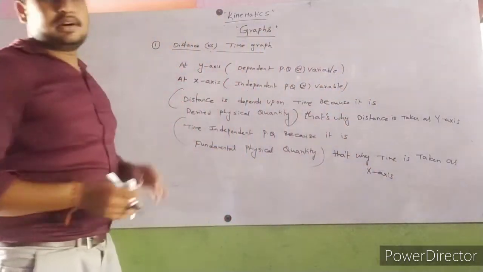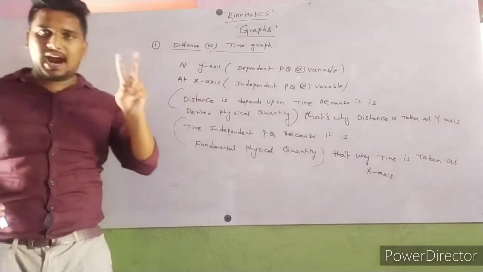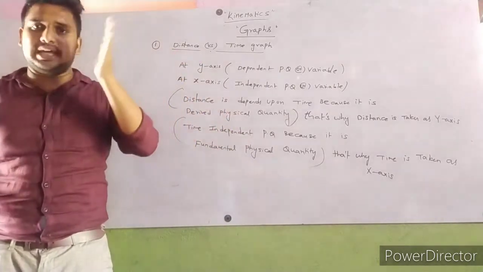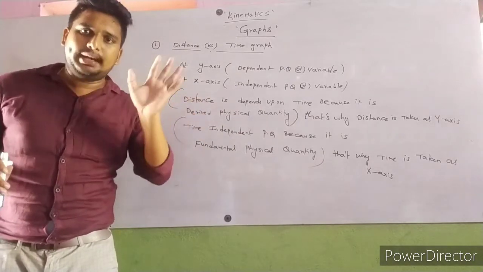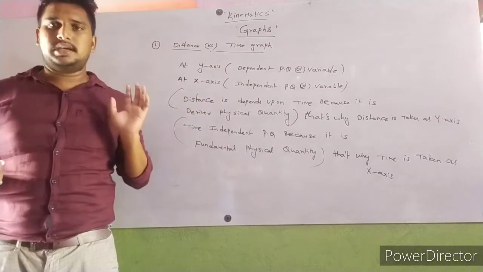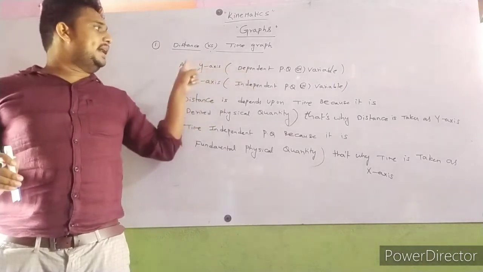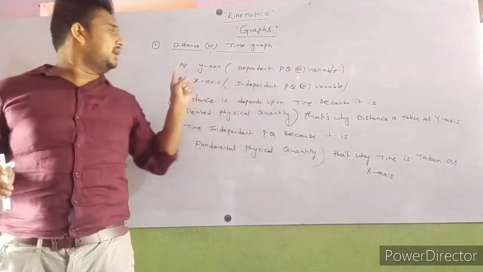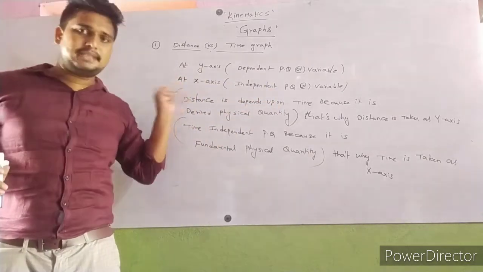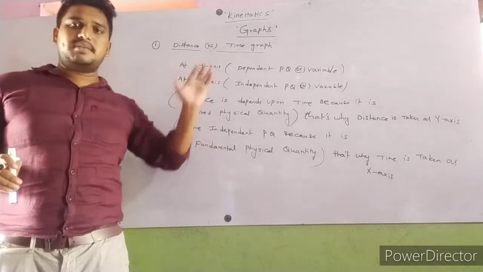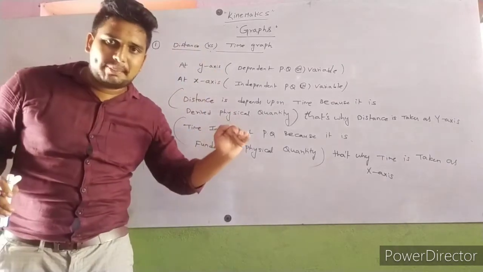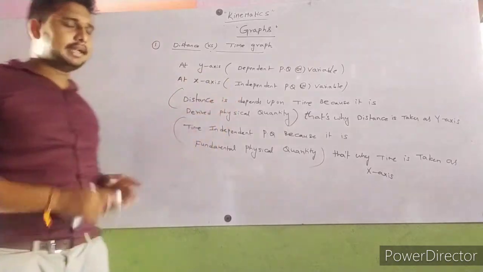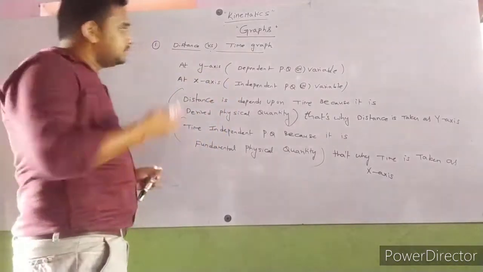Okay, so one thing is clear. We have two physical quantities. Which one is taken on x-axis? Which one is taken on y-axis? Based upon independent and dependent values. Dependent physical quantities represent y-axis. Independent physical quantities represent x-axis. Here, distance is a dependent value. That's why we take it on y-axis. Time is an independent variable or physical quantity. That's why it is taken on x-axis.